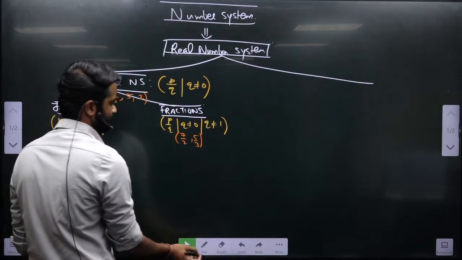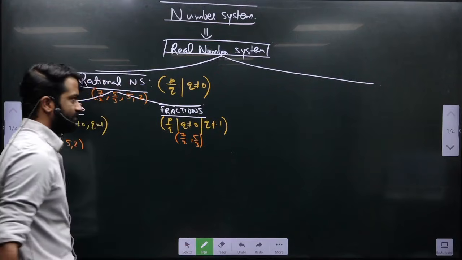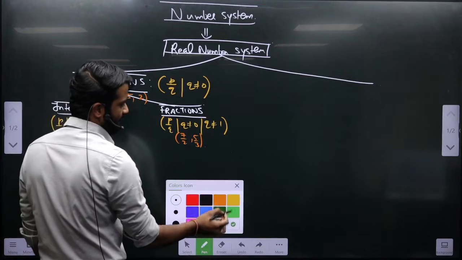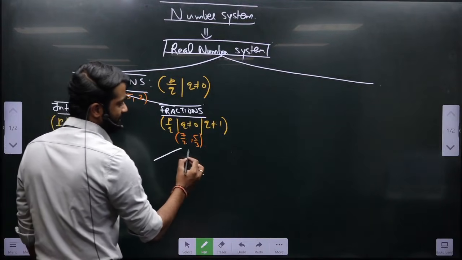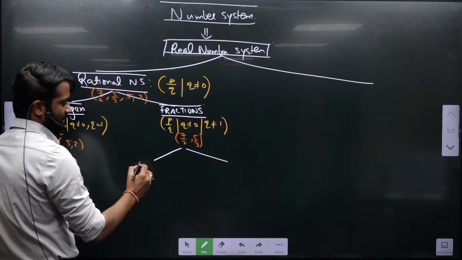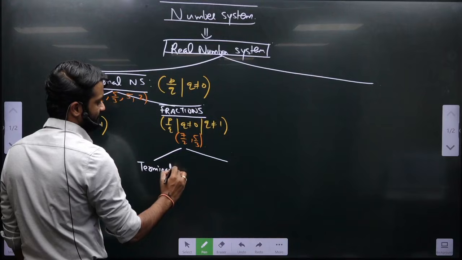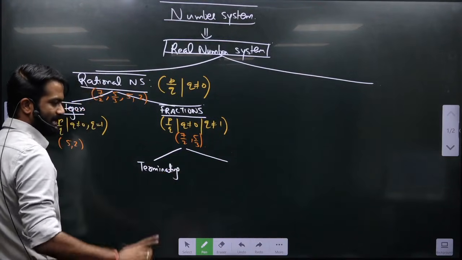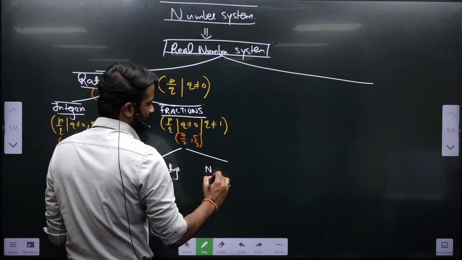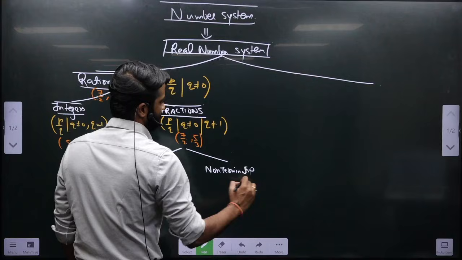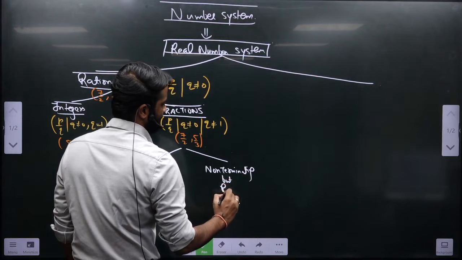Okay. Now see this fraction. I will subdivide this into two categories. First of all, terminating fractions, and secondly, non-terminating but reoccurring.